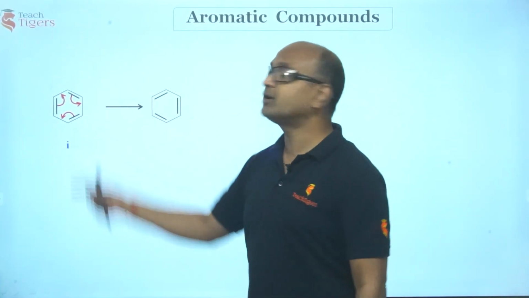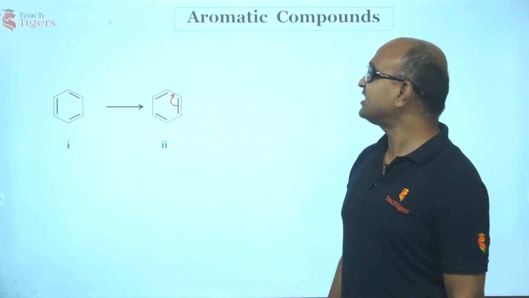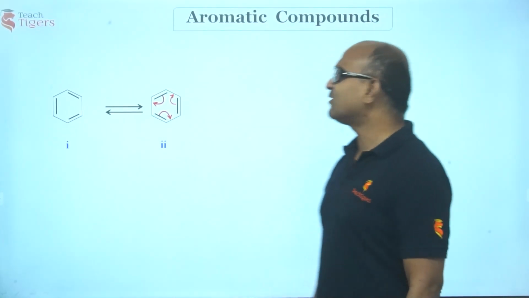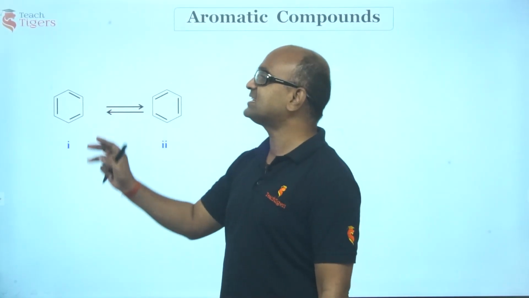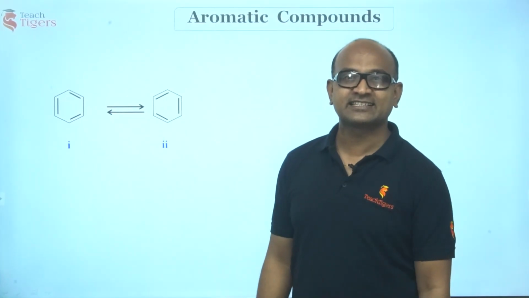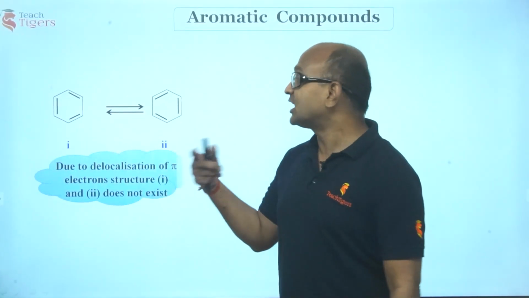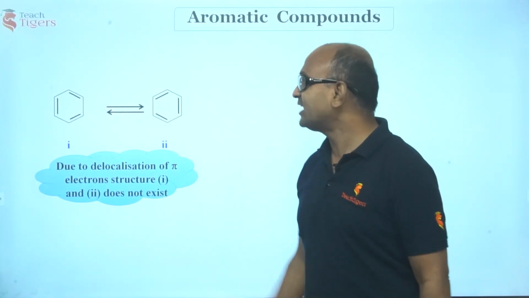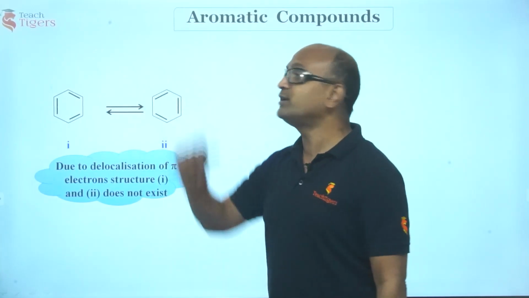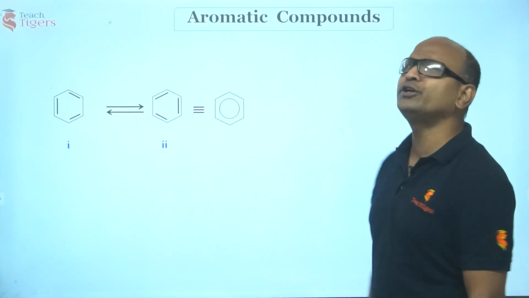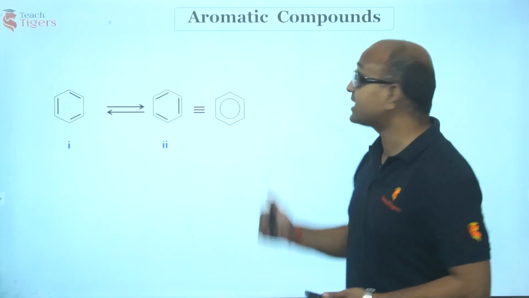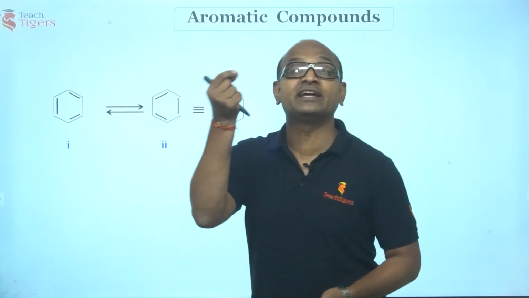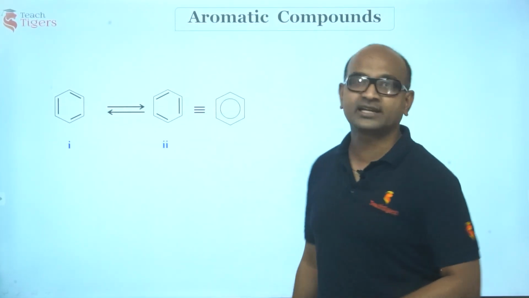Now, which is true? None of them are true, because even these pi bonds can also fluctuate and give back that. These two structures do not really exist. They contribute to the original structure of benzene. We have got these structures due to delocalization of pi electrons. Then how do you explain the actual structure? This is the actual structure of benzene. None of them are true. They are canonical, contributing, resonating structures. This is the hybrid structure.